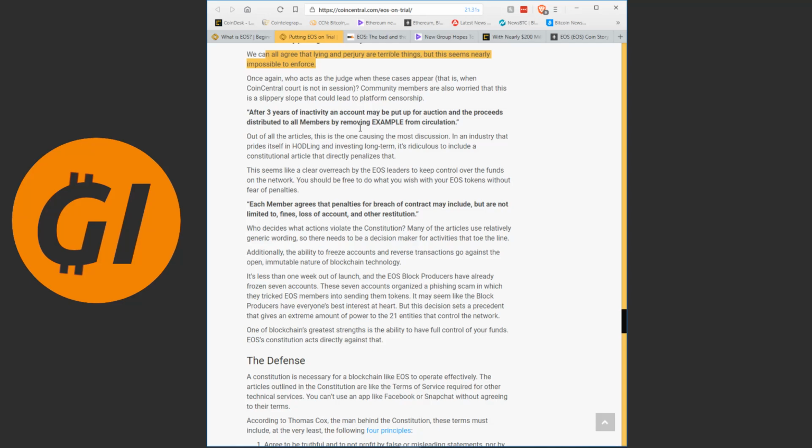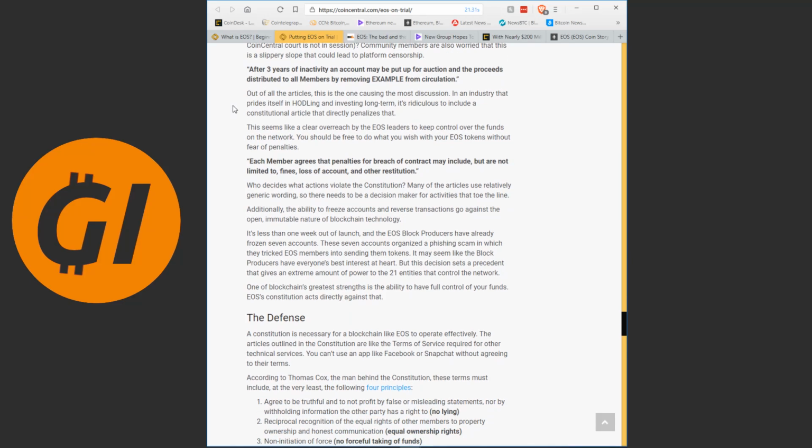What the fuck were they thinking? This is insane. This means if you just leave your money in a wallet and you don't do anything for 3 years, and you think you had your money there, it can just be gone. That is fucked up, and that is not okay. And that is, for me, the red flag.